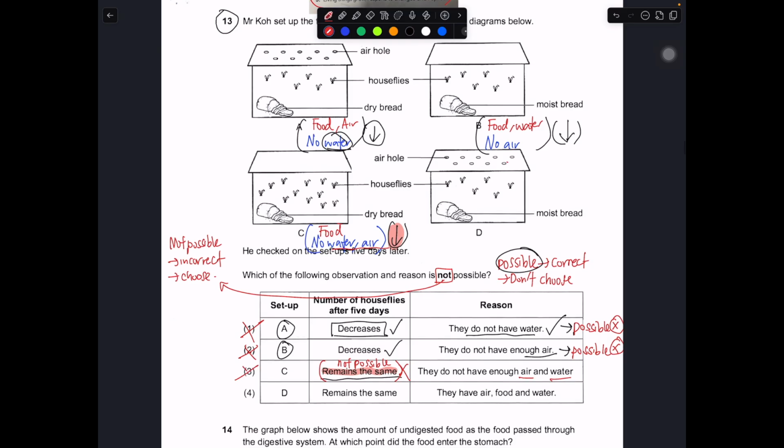So over here, number 3 is wrong. That's why we choose it. Number 3 is this. Not possible, incorrect, we choose it. So the answer is number 3. Okay, this one is not possible.